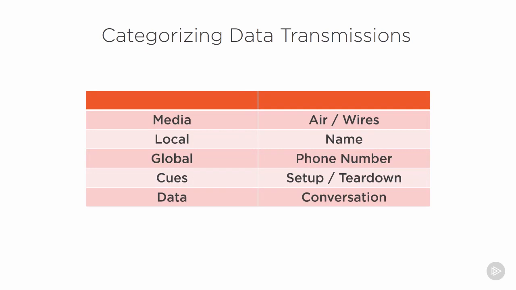There's actually one more category that we didn't talk about. We actually talked about it in the previous module of this video, and that was the media that we're using. In this case, the media we're using is air and wires. The air we're using to vibrate our vocal cords to send out our messages. The wires is what the telephone is converting our vibrating air into, the electrical signals that go over the wires. So we have these 5 categories, and we have individual components that happen in each of the categories. This is going to tie directly into what we're doing in data networking.